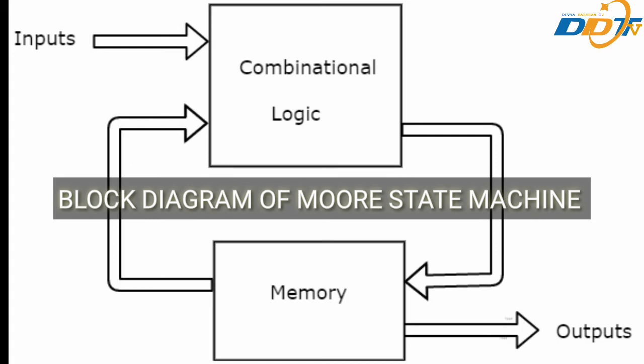In this figure, there are two parts present in a Moore state machine: combinational logic and memory. In this case, the present inputs and present state determine the next state. So, based on the next state, the Moore state machine produces the outputs. Therefore, the outputs will be valid only after transition of the state.